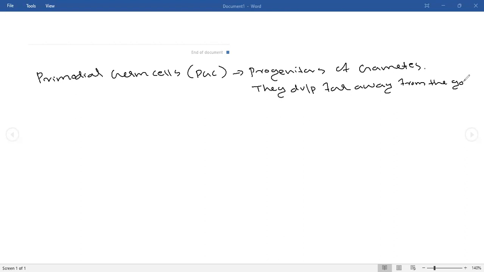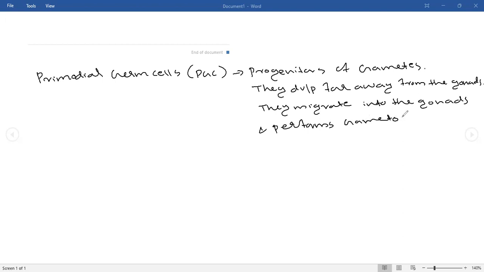They migrate into the gonads, and after reaching the gonads, they perform gametogenesis. Okay.